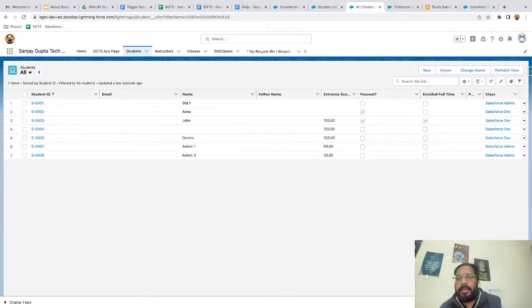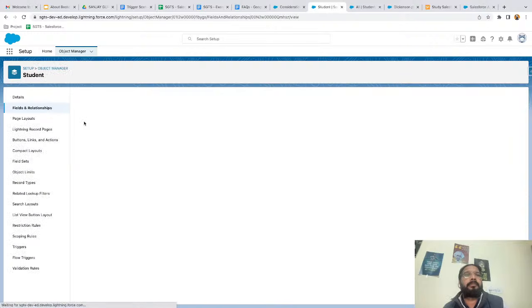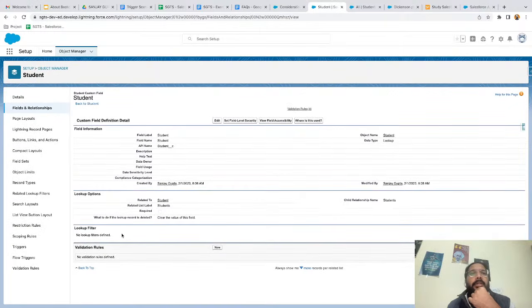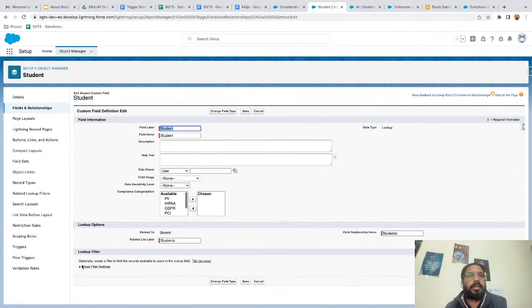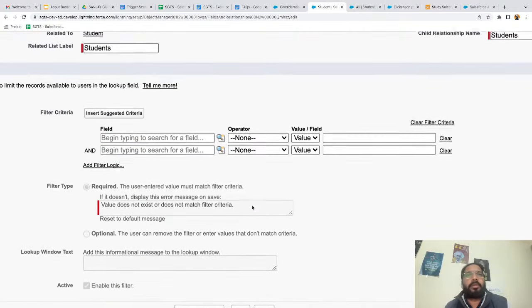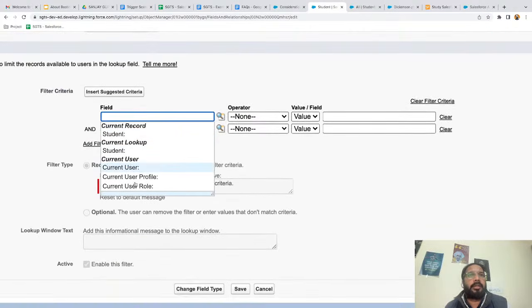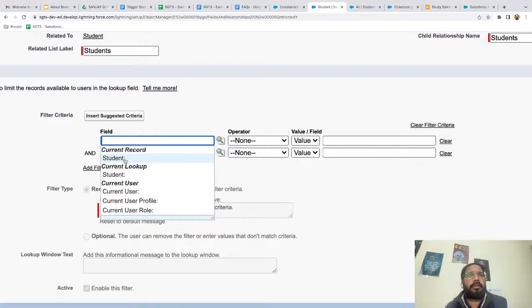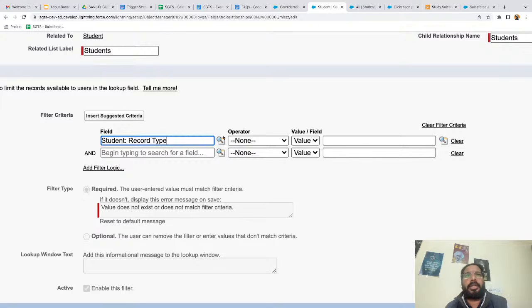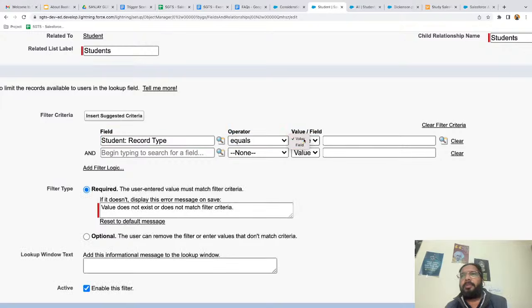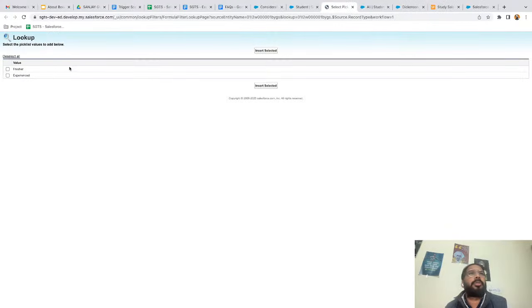Okay, so filter criteria and lookup real examples. If you go here, you just need to select a particular field and specify the condition. From here you can select a particular field, here student, then you can select record type equals, then value, and it will show you two record types, fresher and experienced. I am selecting fresher.